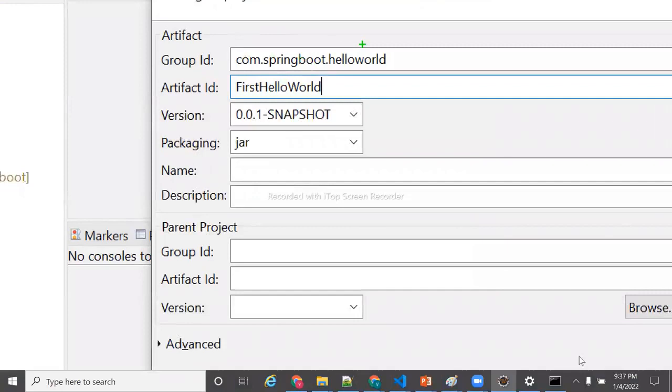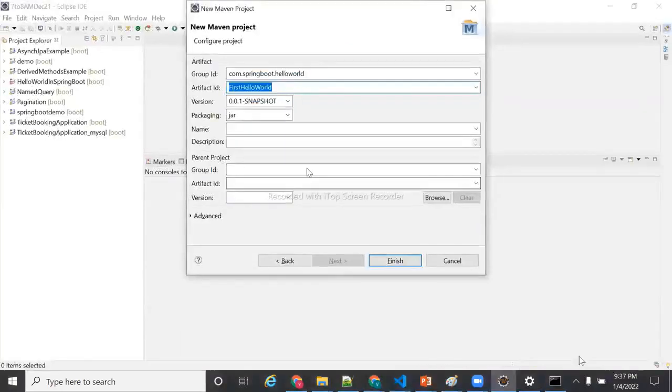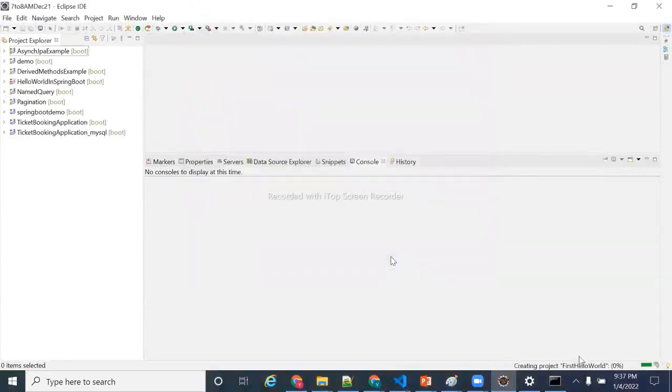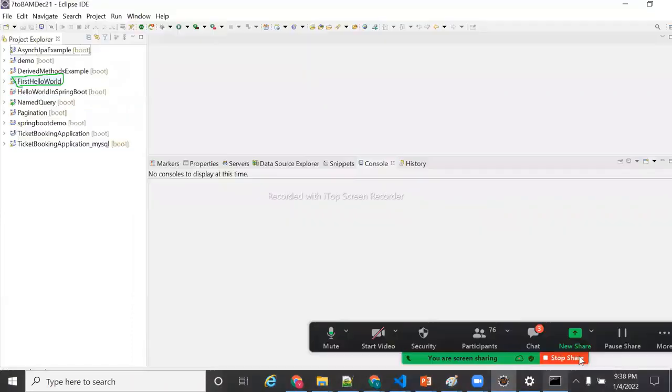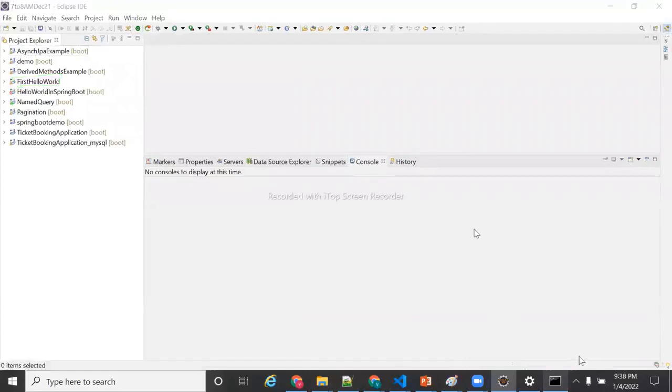These are the two things I wrote here, package name as well as class name. Something like you can think of, as of now, group ID as well as artifact ID, which I'm going to explain slowly, guys. Then I need to click on finish, so that it is telling you creating Maven project, first hello world project. You're able to see that, right? So this is what I gave, first hello world project. It is going to create that. Okay. Clear, right? As of now, everyone is clear, right?